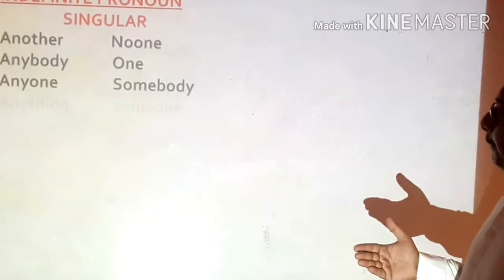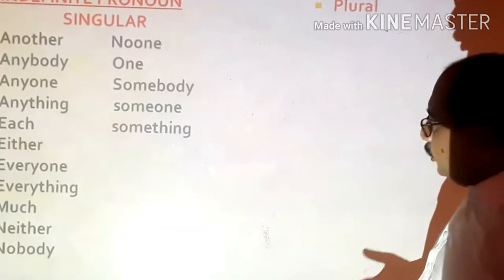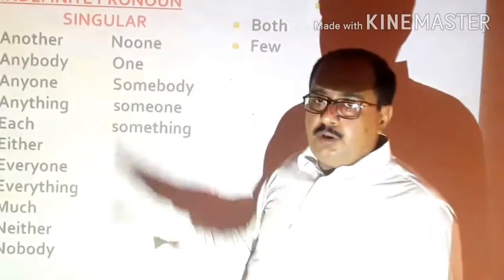Moving next, that is the indefinite pronoun. What does it say? Among indefinite pronouns, there are certain words which can be used as singular and certain words which can be used as plural. Which are singular? Another, none, no one, nobody, anybody, anyone, somebody, anything, someone, each, something, either, everyone, everything, much, neither, nobody. So these are called the singular indefinite pronouns.